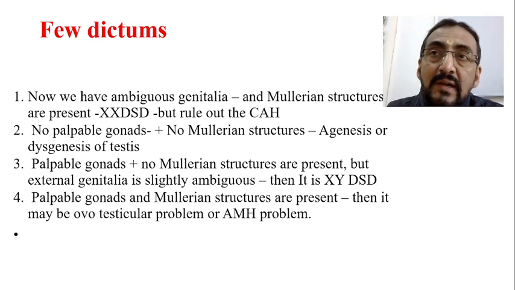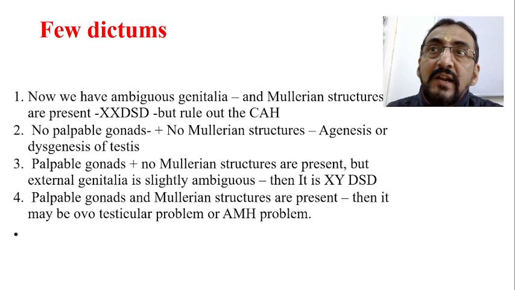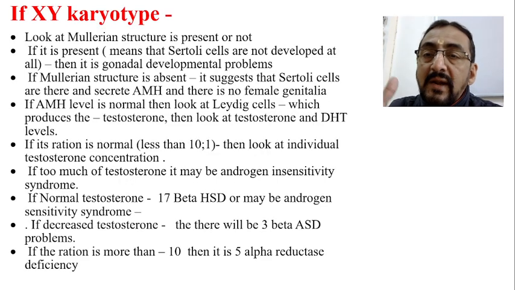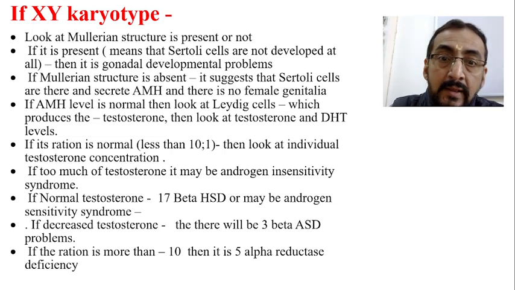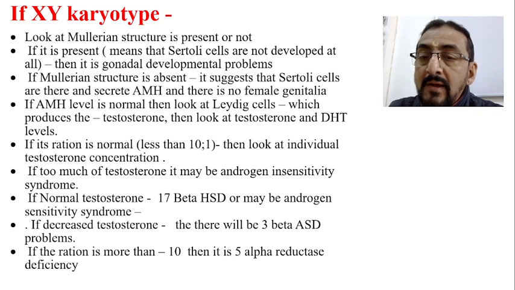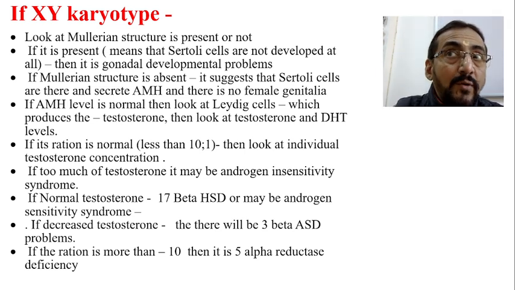I know that you are a little confused here about how I am telling all these things, because we have not studied the actual part yet. I am just giving the introduction. But just remember what actually happens. This is the approach: 3-beta HSD problems if there is decreased testosterone. If the ratio is more than 10, it is 5-alpha reductase deficiency. This portion I am going to explain now.